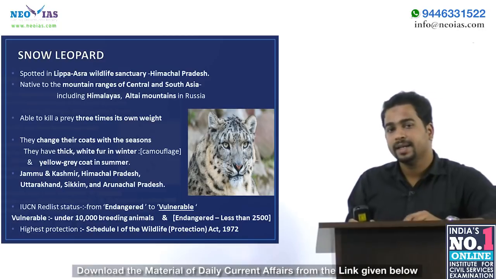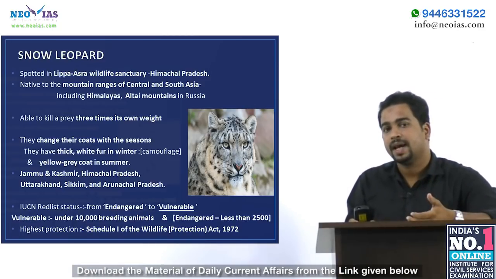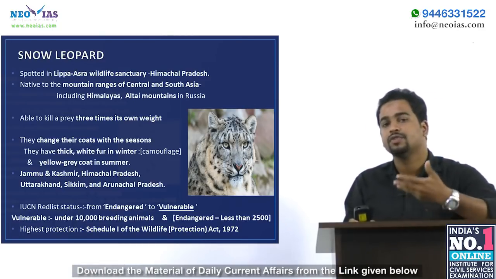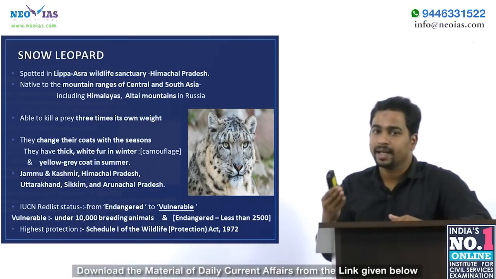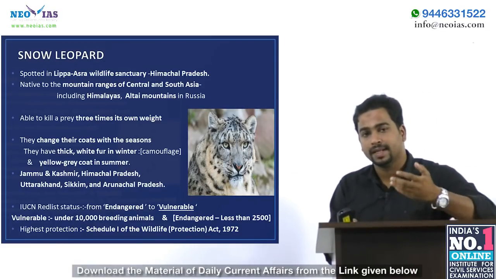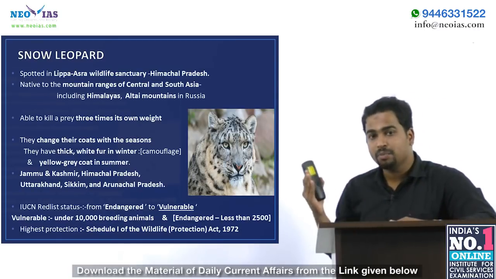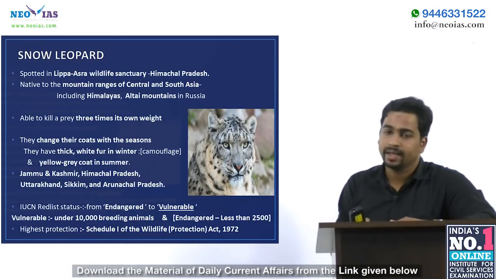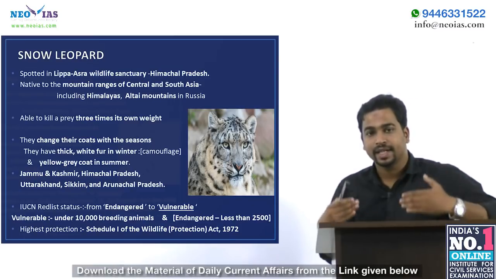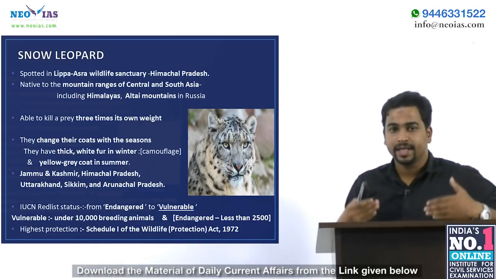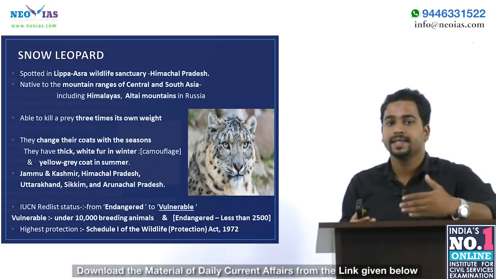The first one is that it can kill prey which has a weight 3 times higher than the weight of the snow leopard. Another important characteristic of the snow leopard is that it can change its skin coat according to the changing season.